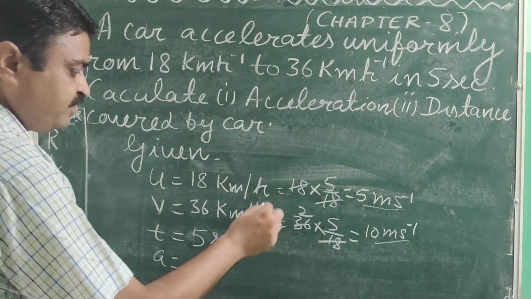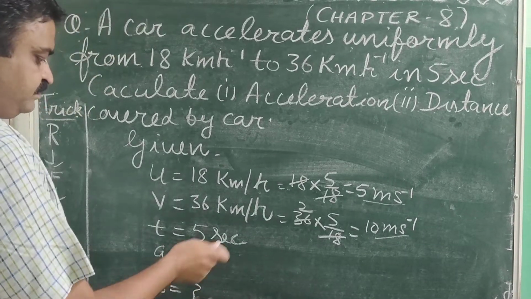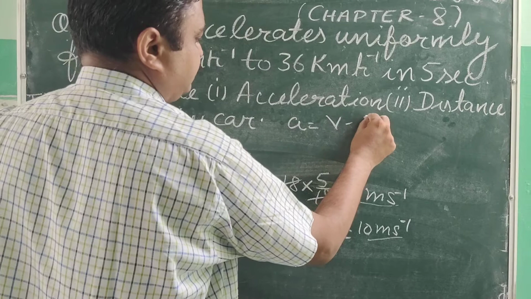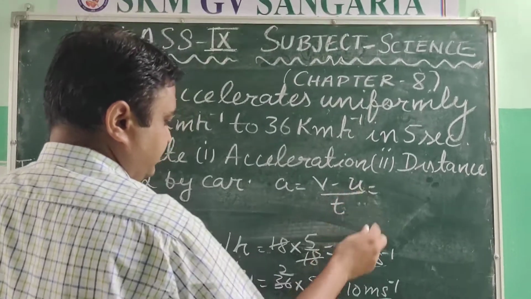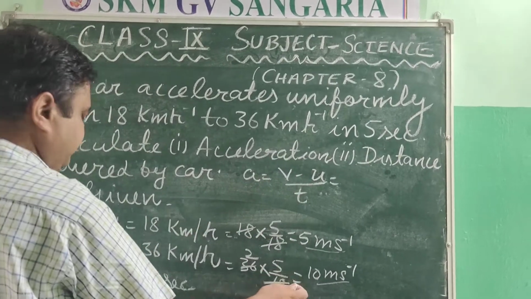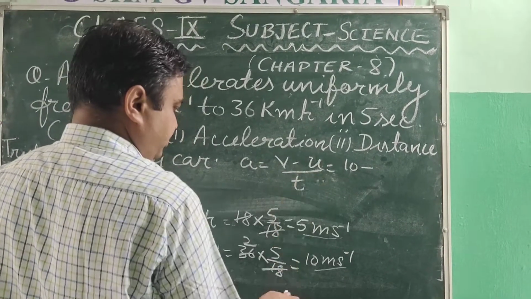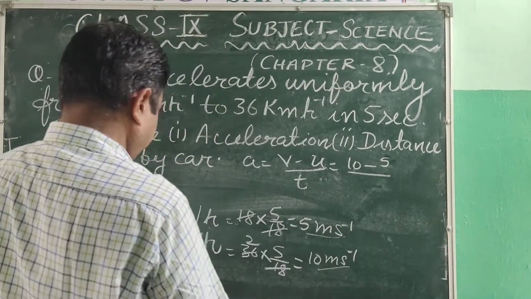Now what will we do? We will write the formula. What is the formula of acceleration here? a = (v minus u) upon t. If you put these quantities here, what is v here? It is 10. What is u here? It is 5. What is time here? Time is 5.